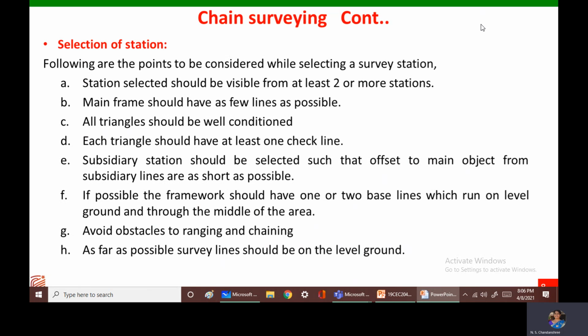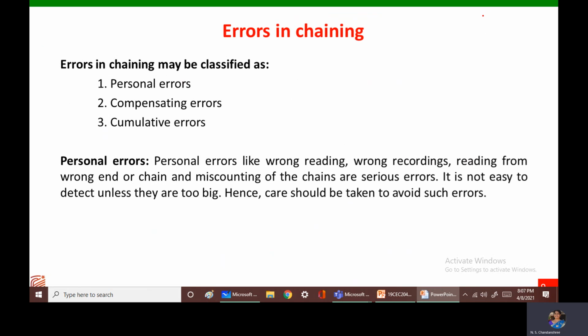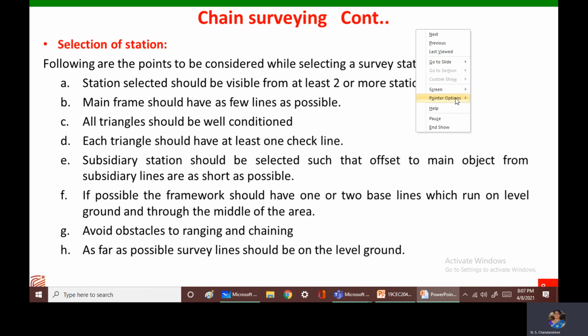Well conditioned triangle means, if there is a triangle like this, the sum of interior angles should be 180 degrees, and these sides should be as equilateral as possible. So when the sides are equilateral and the sum of angles of a triangle is 180 degrees, then it is said to be a well conditioned triangle.